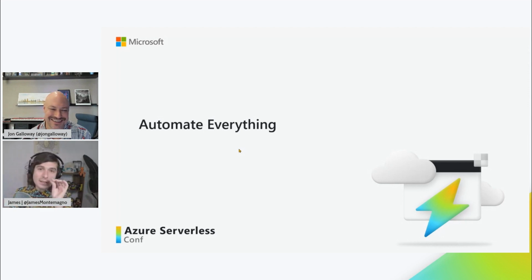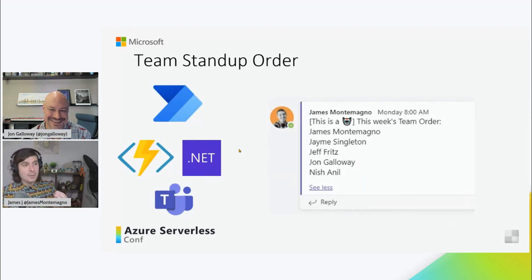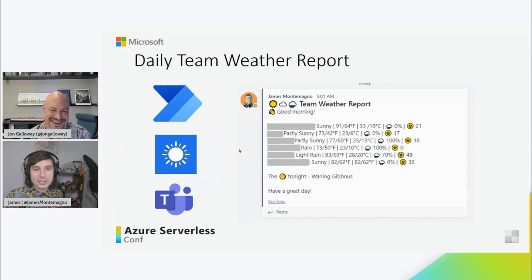So much that we love this automation that I can't help myself. I even automate our team stand-up because I don't think it's fair if you just go alphabetical every single week. So I have a Power Automate that calls into an Azure function that randomly sorts a bunch of names and posts information to our Teams channel. And to make sure that our stand-ups go super streamlined and no one talks about the weather, every morning I generate a weather report, fully automated, not only with the weather, the moon conditions, the precipitation percentage, and the air quality as well, which all call into different backends, which is really, really cool.